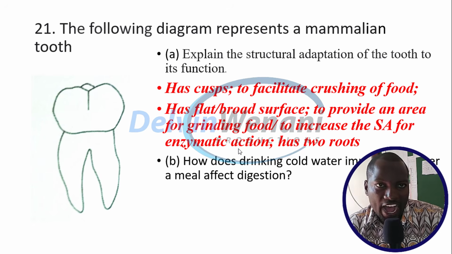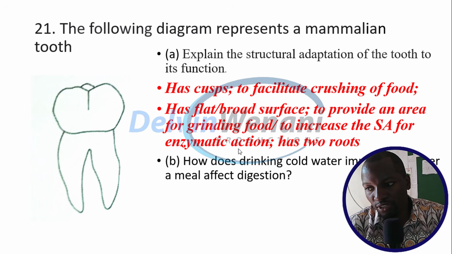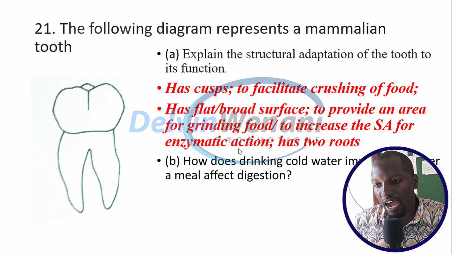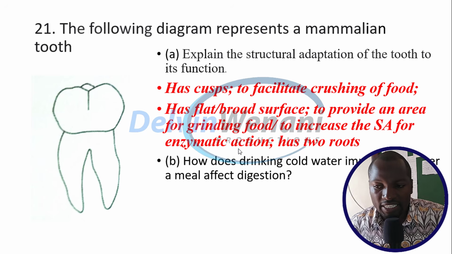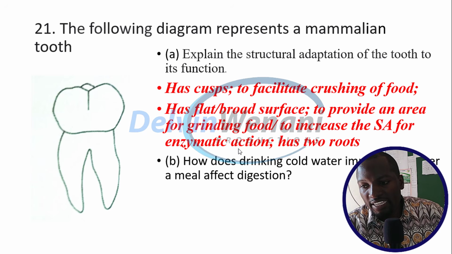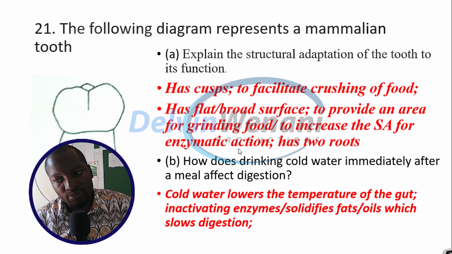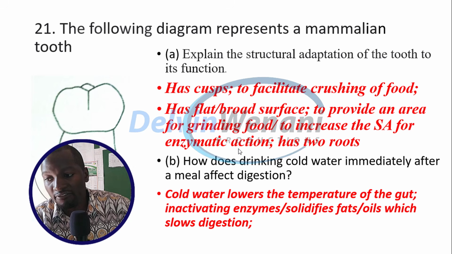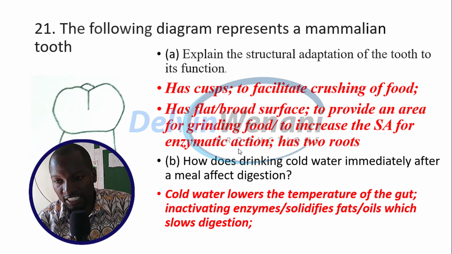Question: how does drinking cold water immediately after a meal affect digestion? And this is the response. Cold water lowers the temperature of the gut and therefore inactivates enzymes. It can also solidify fats and oils, which will slow digestion.